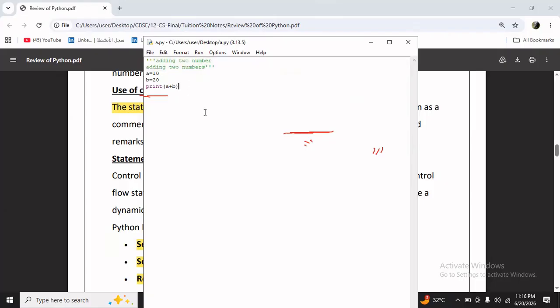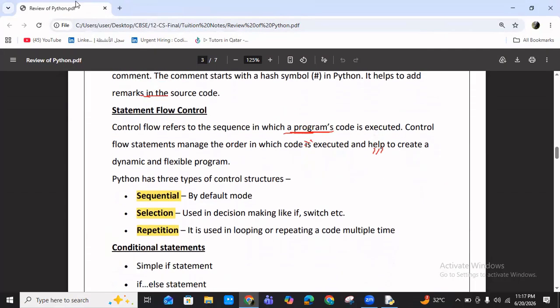Later after that is statement flow of control. So what is statement flow of control? Statement flow of control refers to the sequence in which the program code is executed, that is, the order of the execution. Control flow statements manage the order in which the code is executed and help to create a dynamic and flexible program.